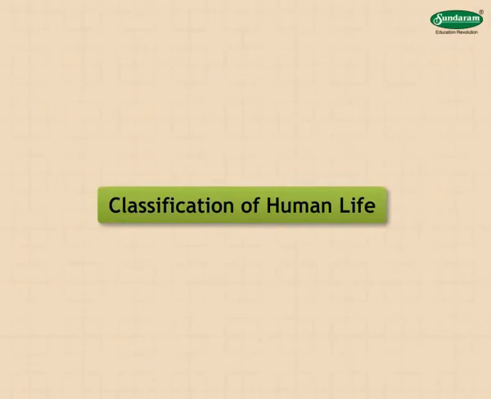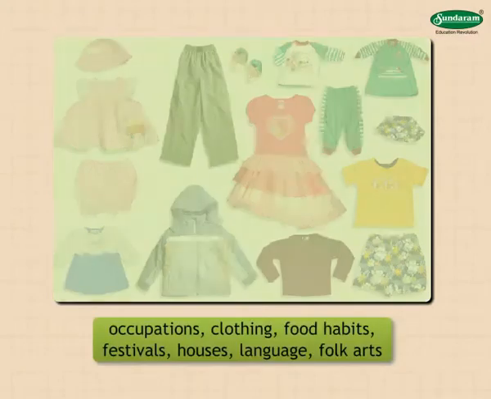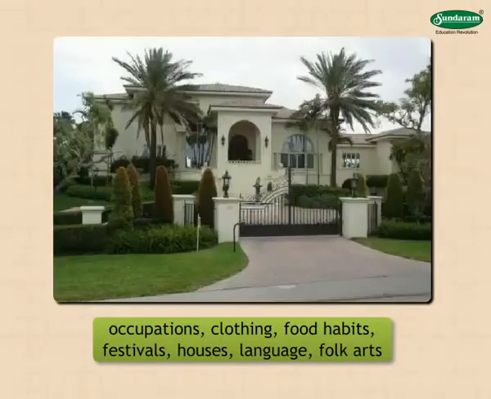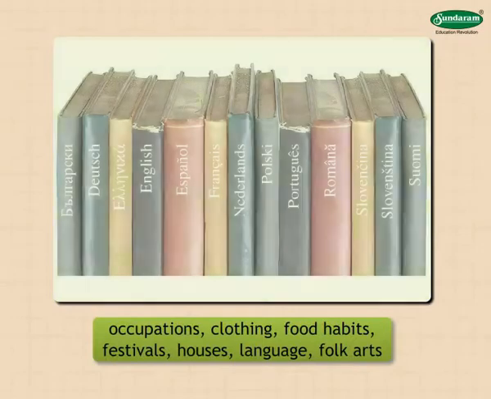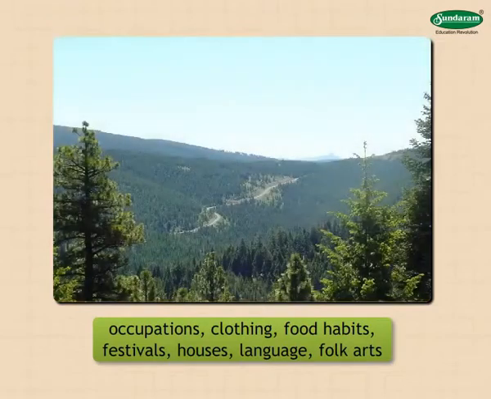Classification of human life. When we study the life of people in an area, we consider their occupations, clothing, food habits, festivals, houses, language, and folk arts, and so on. All these factors change according to the conditions in their natural surroundings. That is why there is a variety in the way people live.